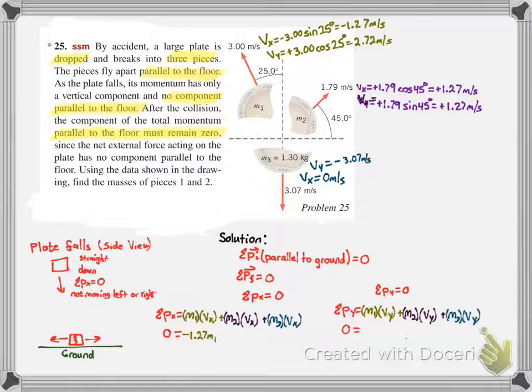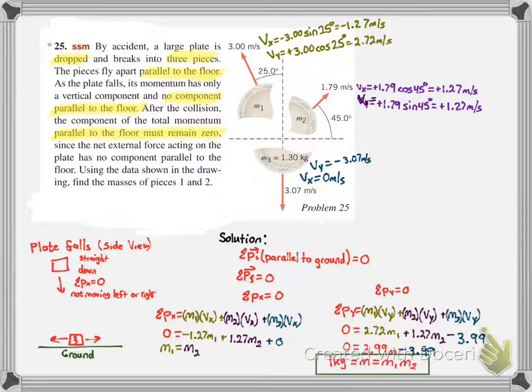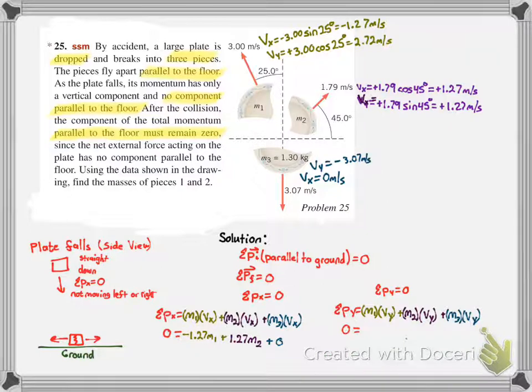Since we know the velocities in the x, we get negative 1.27 times mass 1, plus 1.27 times mass 2, plus 0. The reason the m3 term is 0 is because piece 3 is only moving straight in the y direction and has no x component. When we solve this, we find that the mass of piece 1 has to equal the mass of piece 2 in order for the x components to cancel out.